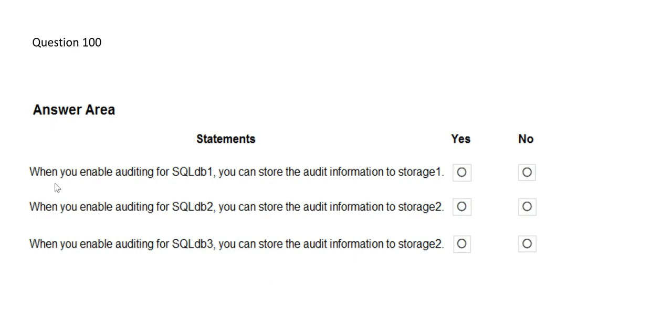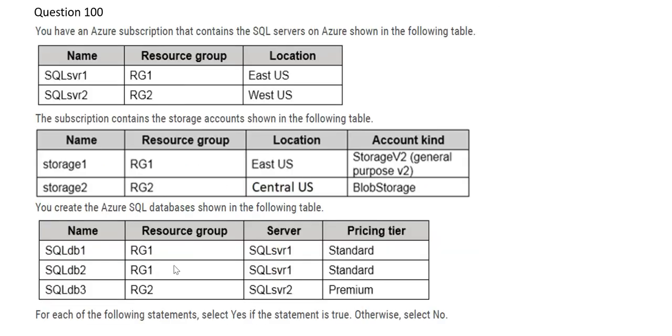It says, when you enable auditing for SQL database 1, you can store the audit information to storage 1. So this is SQL DB 1, and when you enable auditing here, it's saying you can store the audit logs in storage 1. Here SQL DB 1 is a part of resource group 1, which is on SQL Server 1, and this is a standard tier. That's fine.